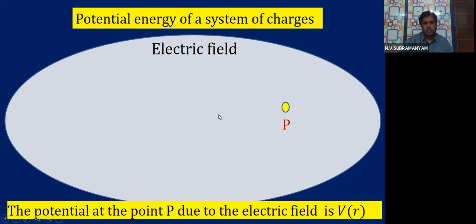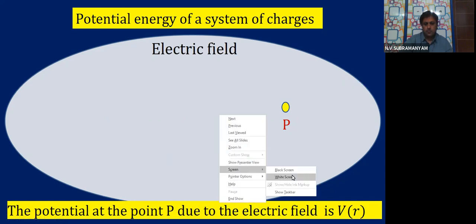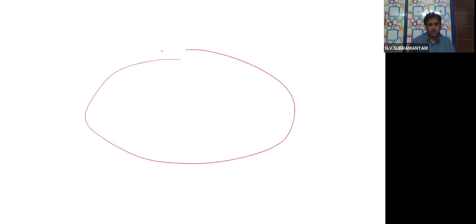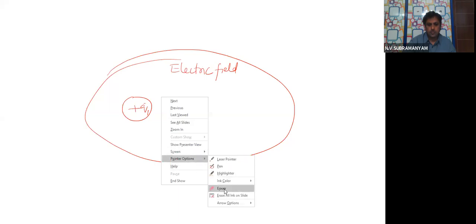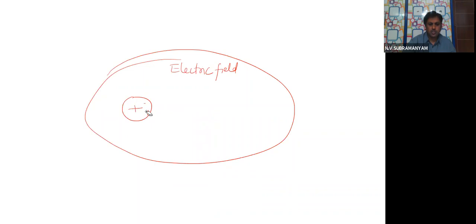Already you know that in your earlier discussion, if you remember, I will just give one small example so that you will feel comfortable. If this is the electric field, let us say due to some charge Q, or let us say some charge Q1, let us take this as some positive charge instead of naming it.